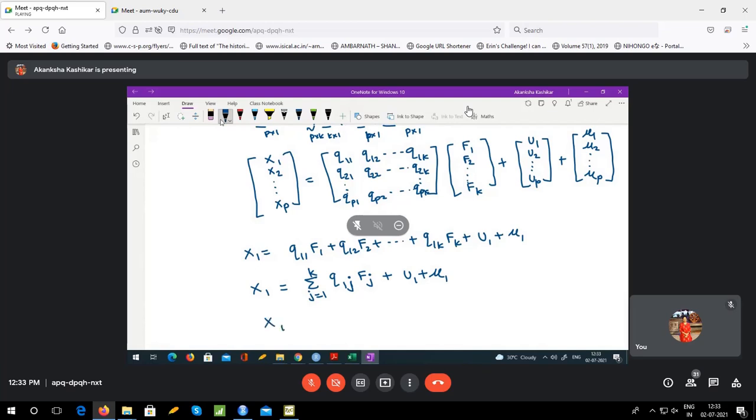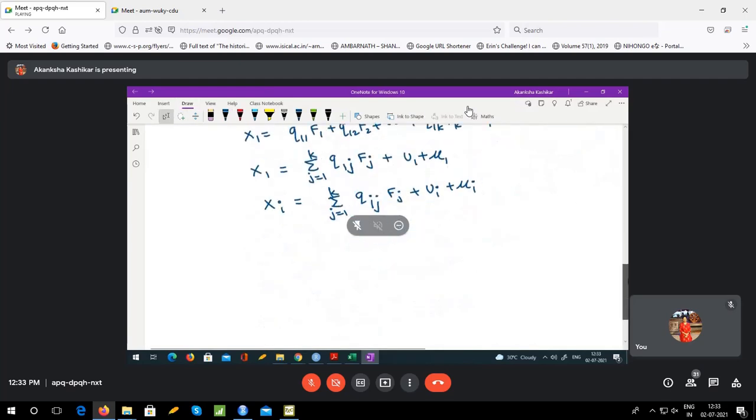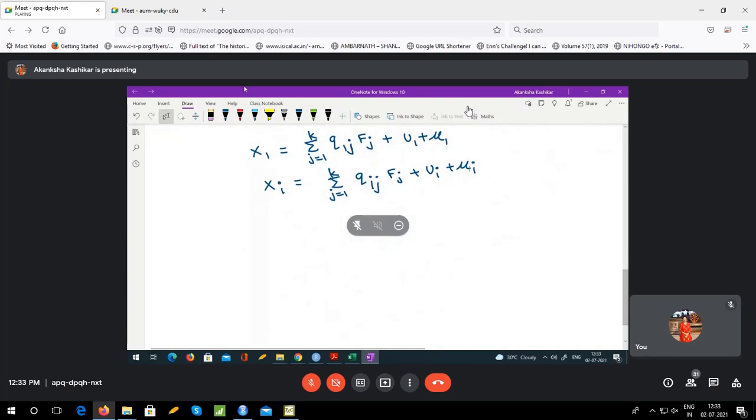So in general, xi would be the sum over j going from 1 to k of qij fj, the ith row of Q, plus ui plus mu i. Okay, this equation is important because this tells me why we have given those initial names that we mentioned. Now see, I am talking about only the ith variable.